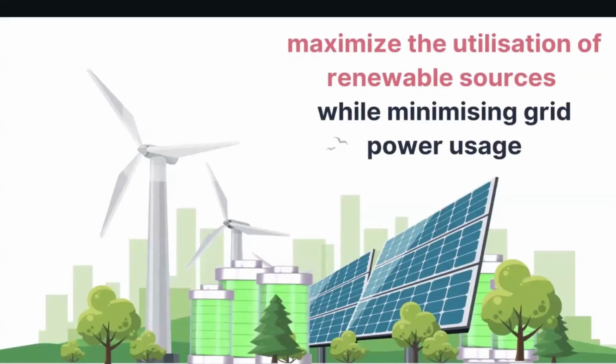One example can be, let's imagine a mini grid that is also connected to the grid. But since we have the renewable energy infrastructure, the objective can be to maximize the utilization of renewable sources while minimizing the grid power usage. So if we go with this objective, our mini grid management system will be able to optimize, because now we have more than one energy source, can be wind, can be battery, can be solar. How do you maximize the efficiency?